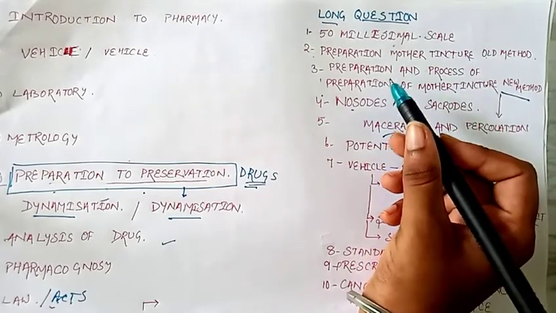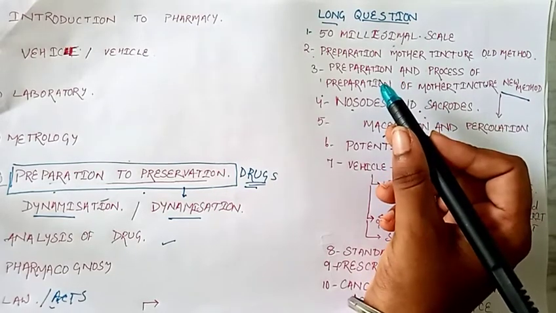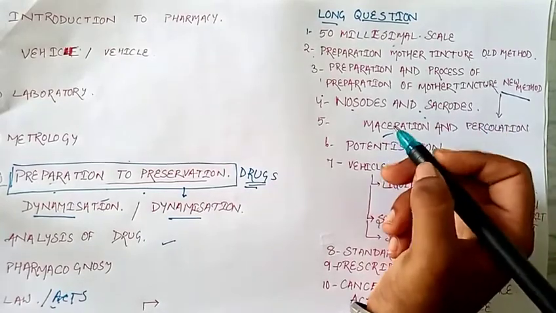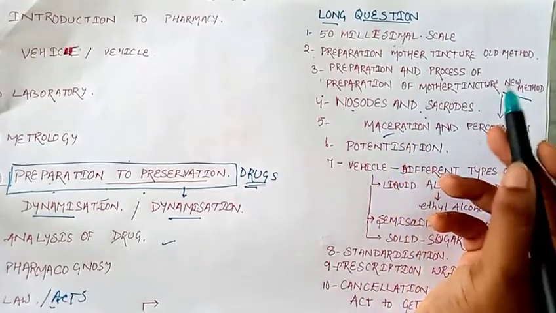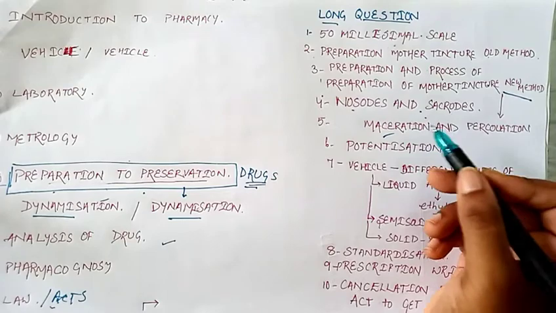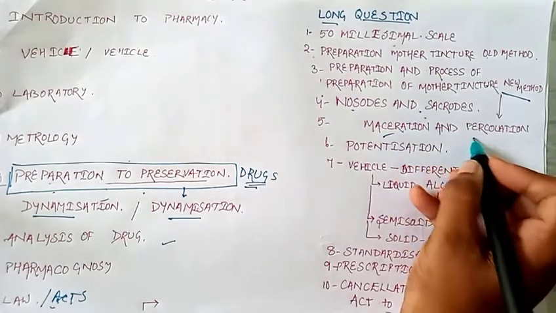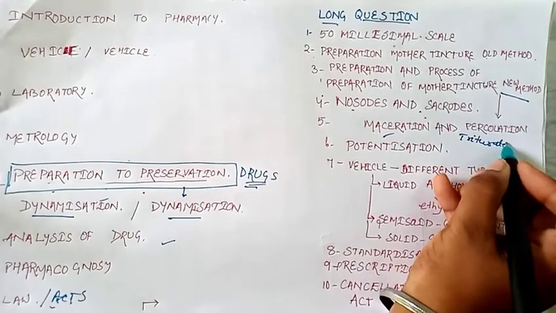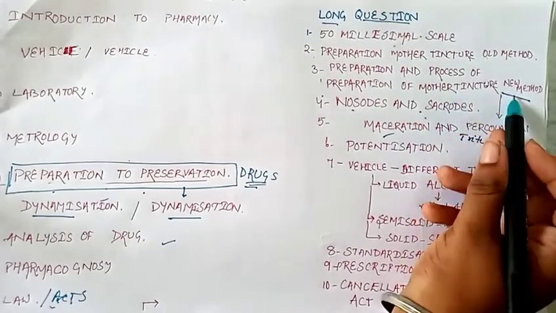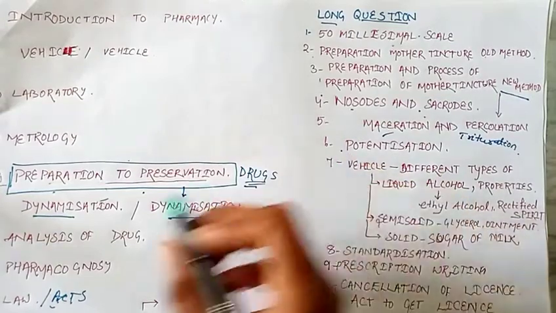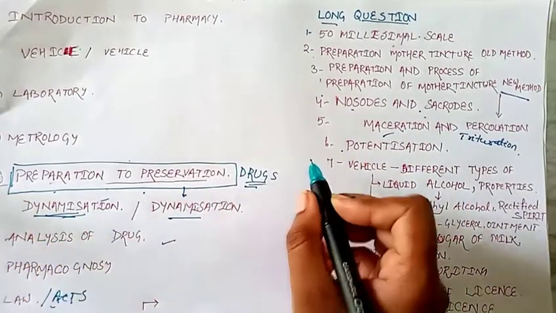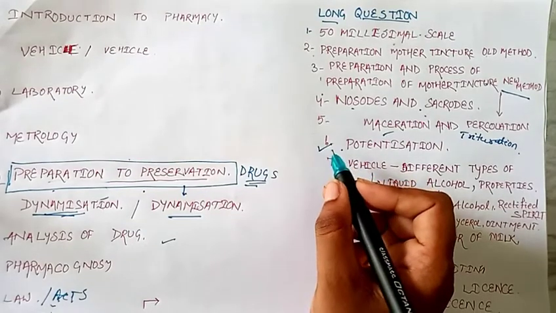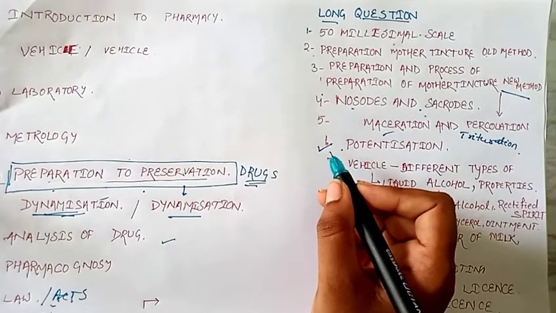A question can be asked as the full preparation of the mother tincture in the new method, or may be asked as the process the new method follows for the preparation of a mother tincture, that is maceration and percolation. With it, trituration also comes under this method. Then potentization, which is the section of dynamization. Potentization may come as a most probable question, the most repeated question in the university.